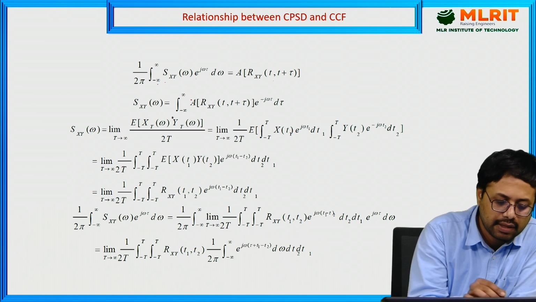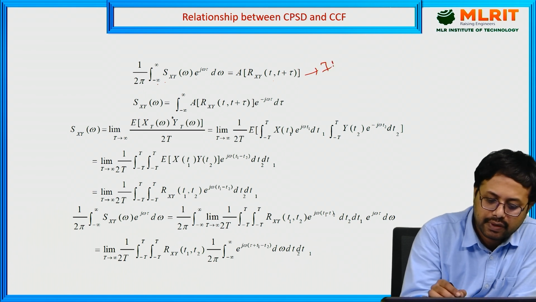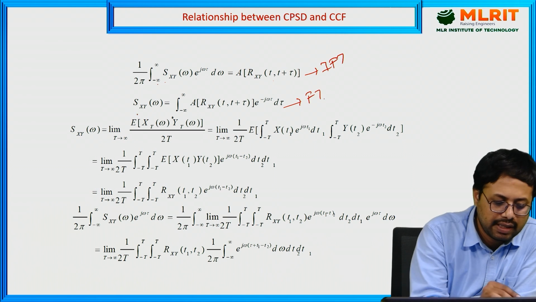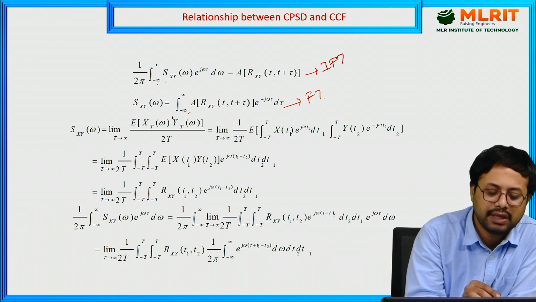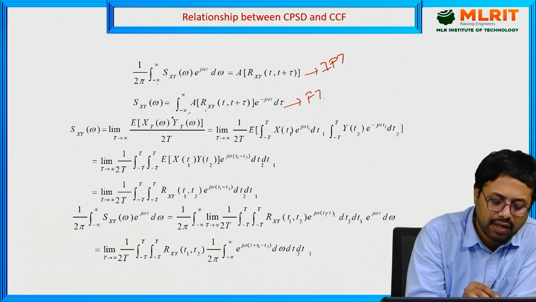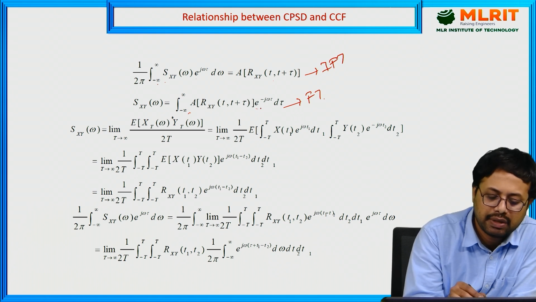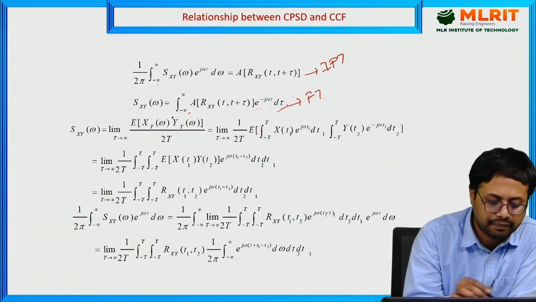This is the inverse Fourier transform. For the Fourier transform relation, S xy of omega is equal to integral minus infinity to infinity time average of R xy of t comma t plus tau into e power minus j omega tau d tau.